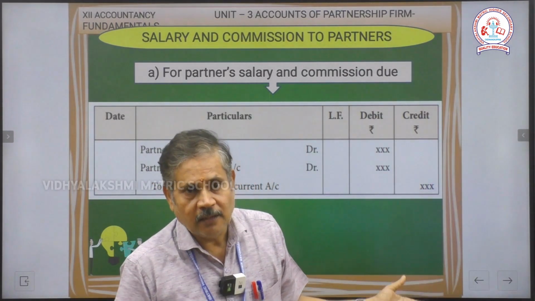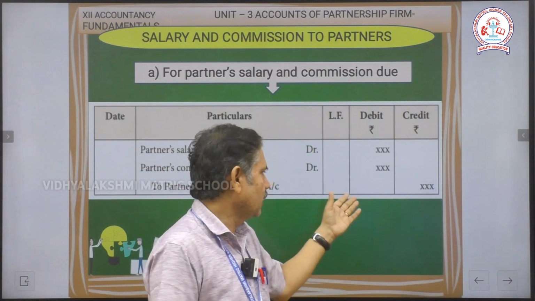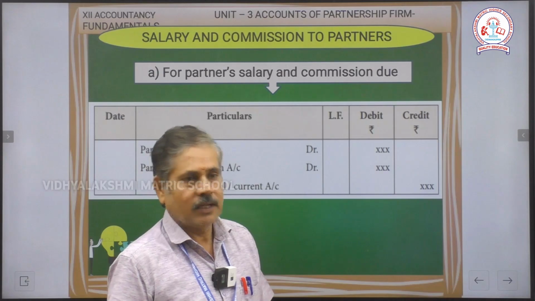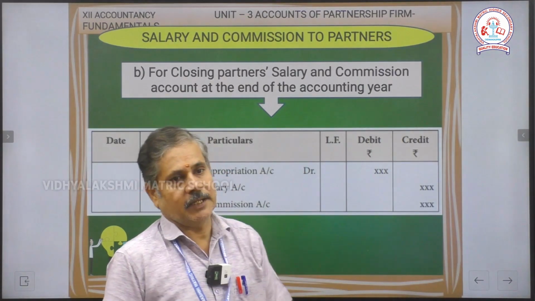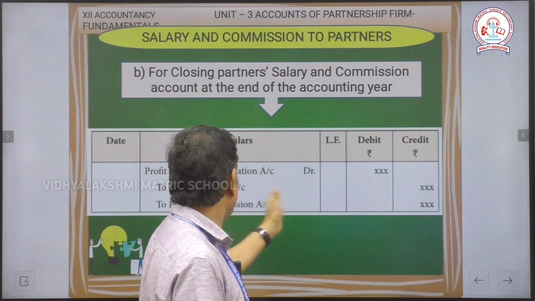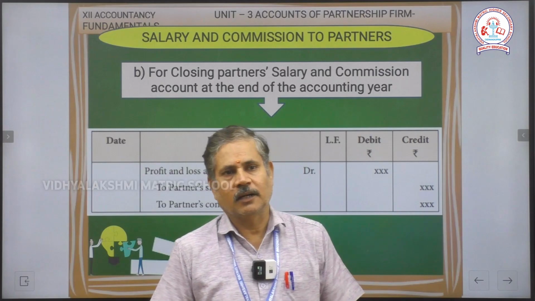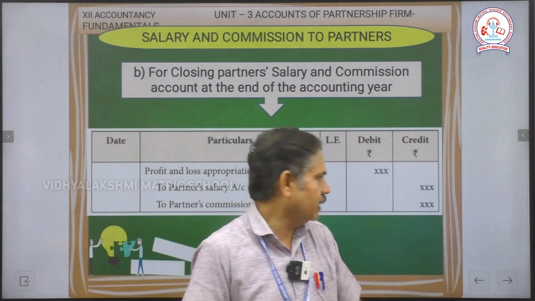If you are using the fluctuating method, we use capital. If you are using fixed capital, instead of that we write current. This is the transfer entry for the salary and commission: profit and loss account debtor to partner salary, to partners commission. This is the closing entry for our partner salary and commission.